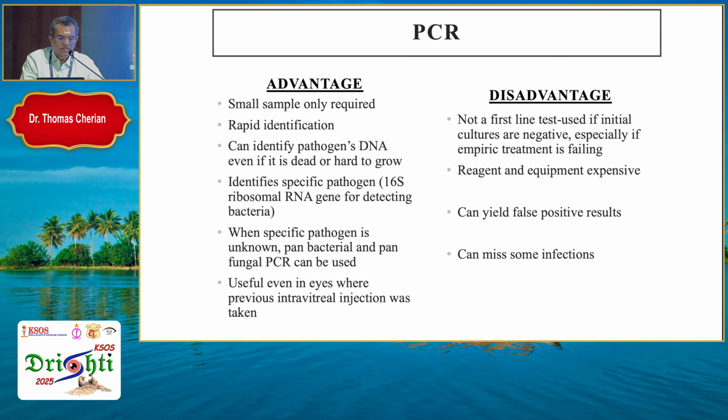The advantage of PCR, we need only a small sample. There is a rapid identification. It can identify the pathogen's DNA even if it is dead or hard to grow. It identifies specific pathogen. When the specific pathogen is unknown, pan-bacterial and pan-fungal PCR can be used. It can even be used in eyes where intravitreal injection was taken.